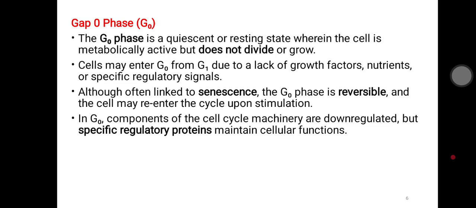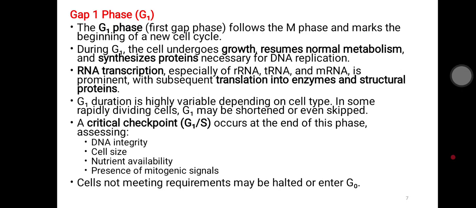The first stage is the G0 phase. G0 means the cells are in a resting phase. Cells may enter from G1 into G0 when there is a lack of growth promoting factors, nutrients and specific regulatory signals. That is what is called the G0 phase. And then the G1 phase, the first gap phase, the first phase of the interphase, where the cell regenerates from the old stage to the next.